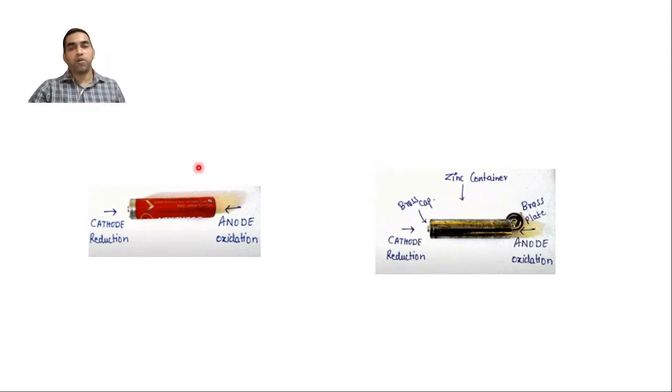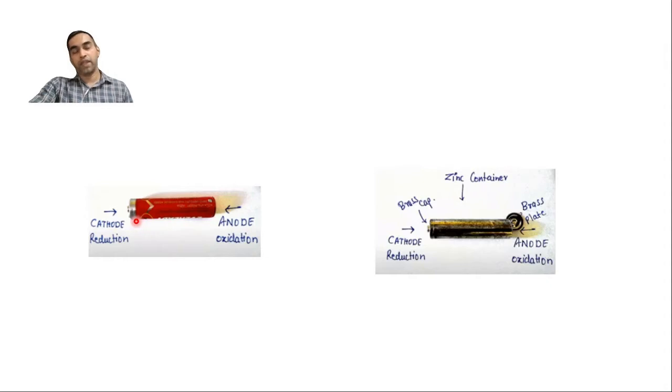I think at home you must have seen this kind of cell. It's a dry cell. One side has a cap type, another side is fully flat, and this is the cathode and this is the anode. Sometimes it's written positive, negative.